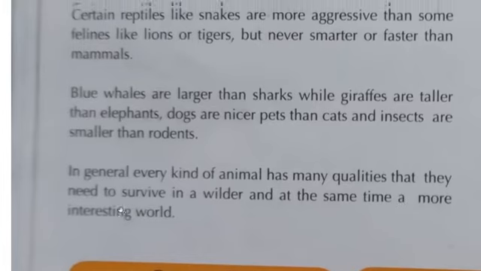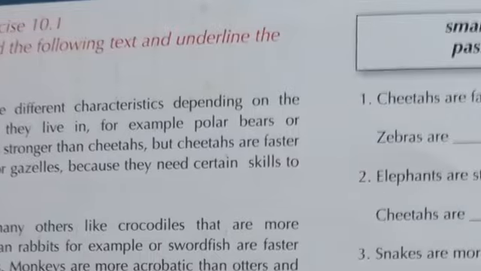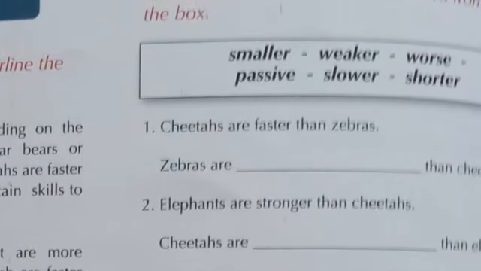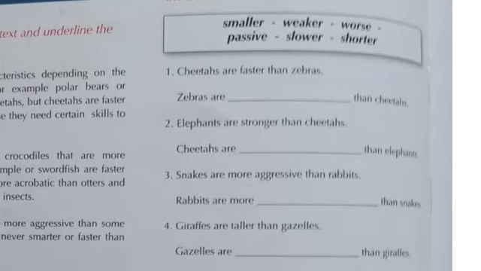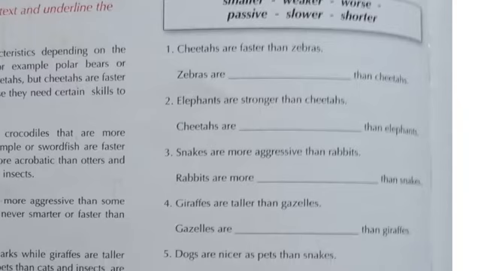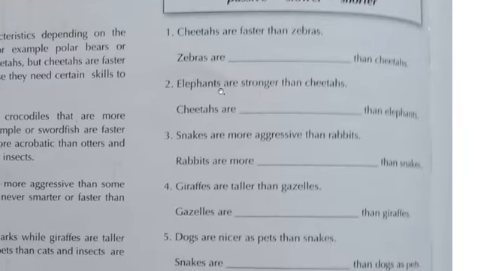Okay, so we have read a text and we come back to exercise 10.2. We have to complete the right word for each answer. For example, we have: cheetahs are faster than zebras, so zebras are blank than cheetahs. Number 2, elephants are stronger than cheetahs. Cheetahs are blank than elephants.